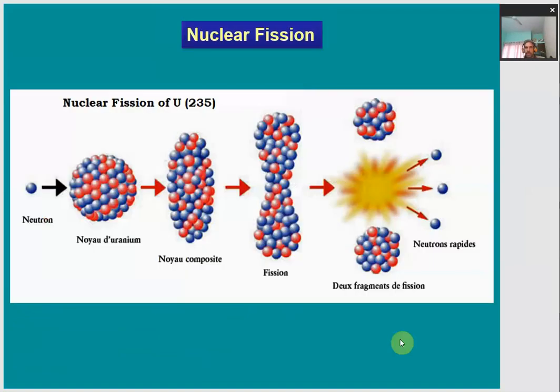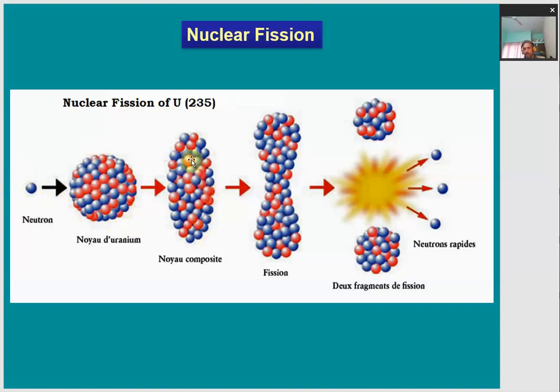So this is how the nuclear fission process takes place. We take a uranium-235 nucleus and hit it with a fast moving neutron. The neutron acts as a projectile particle, and this U-235 acts as the target heavy nucleus. When it is hit, it becomes unstable and starts transforming into two nuclei of comparable sizes.